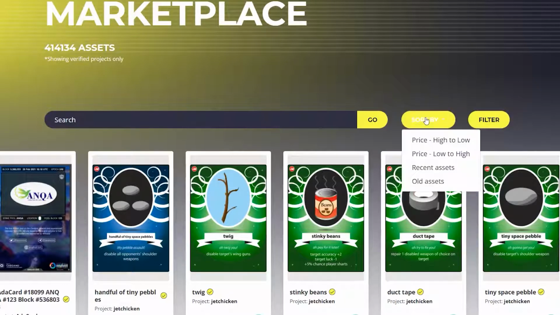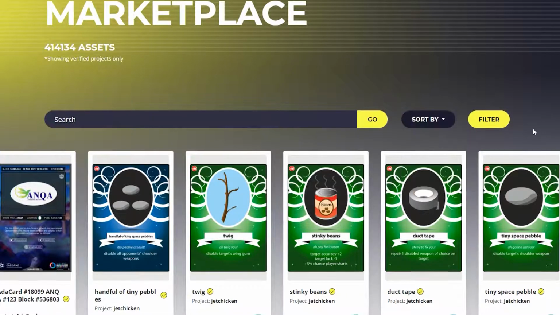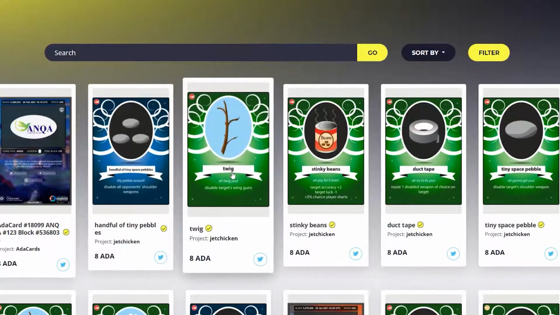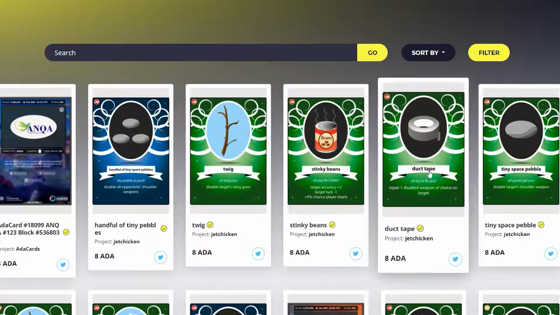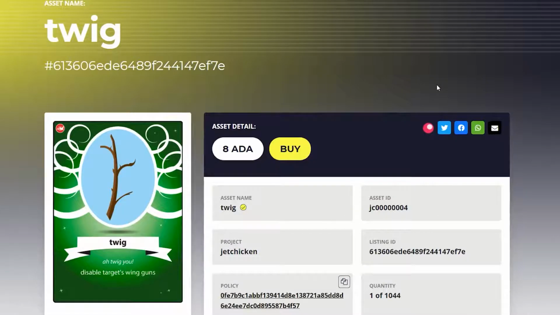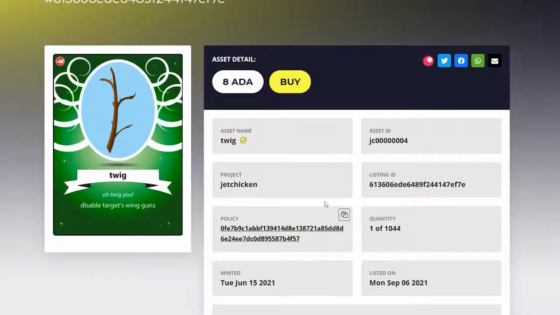So we're gonna buy something cheap though. Just for the sake of this example, I'm kinda cheap, so we're gonna price low to high, and we'll find, you know what I wanna get. I wanna get this actually. The twig, or do I want the sticky beans, the duct tape? I think I'm gonna go with this one. I do like the twig project, so this is perfect. So we're gonna buy this twig for 8 ADA, and you can see all the information here.